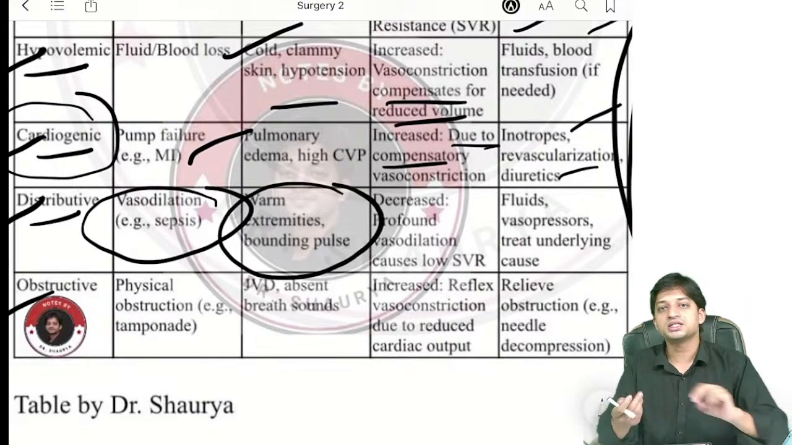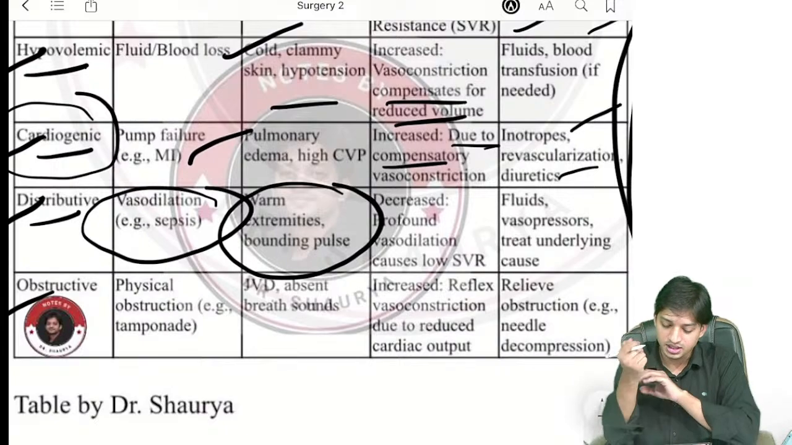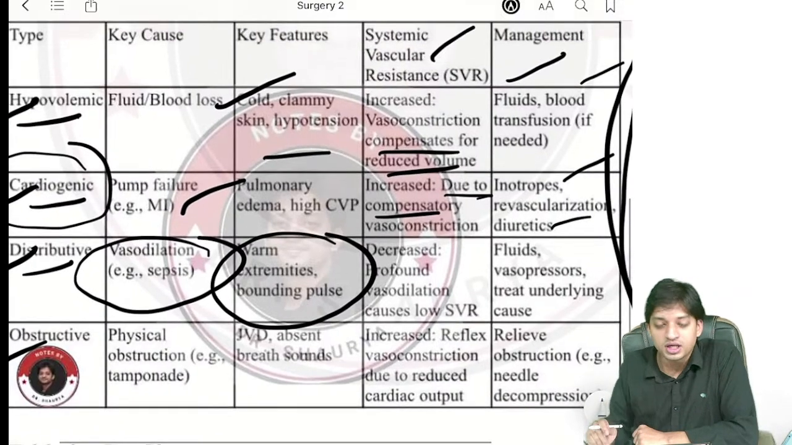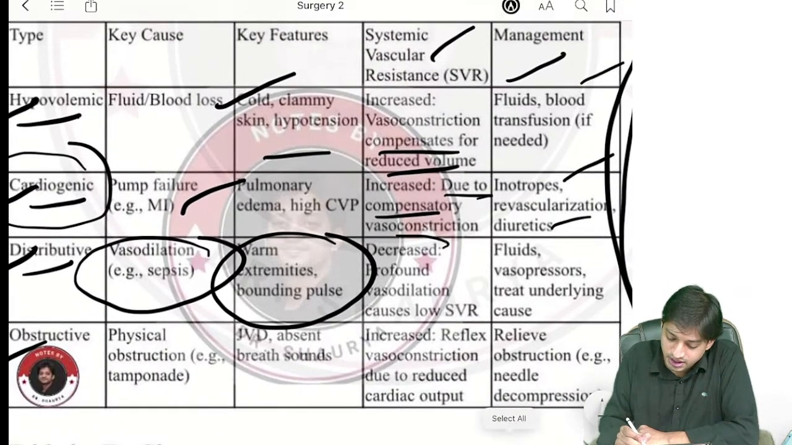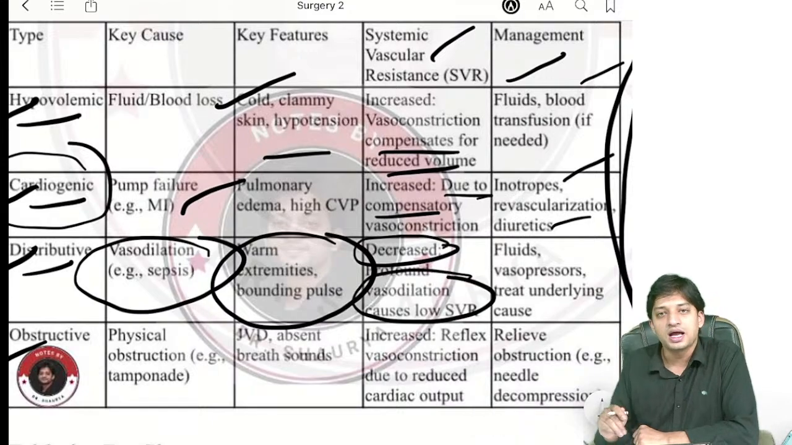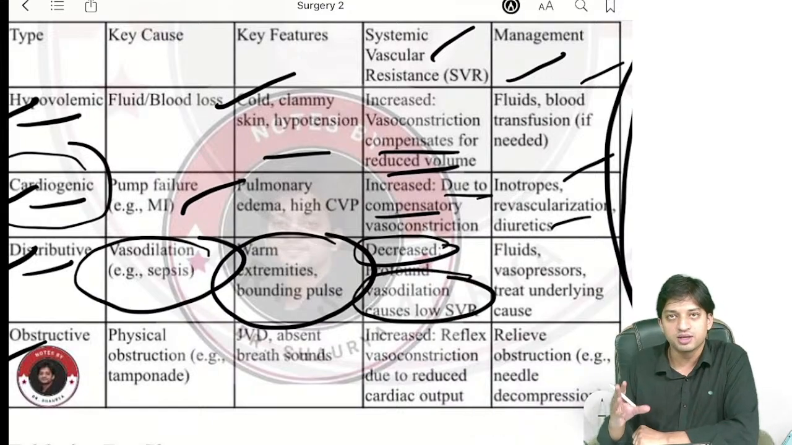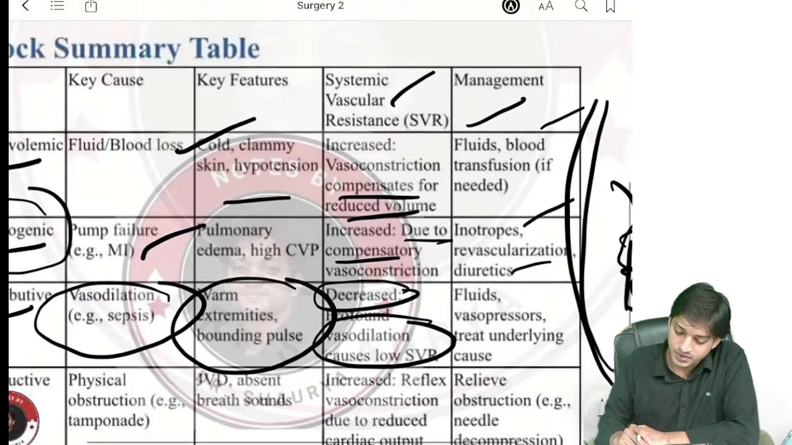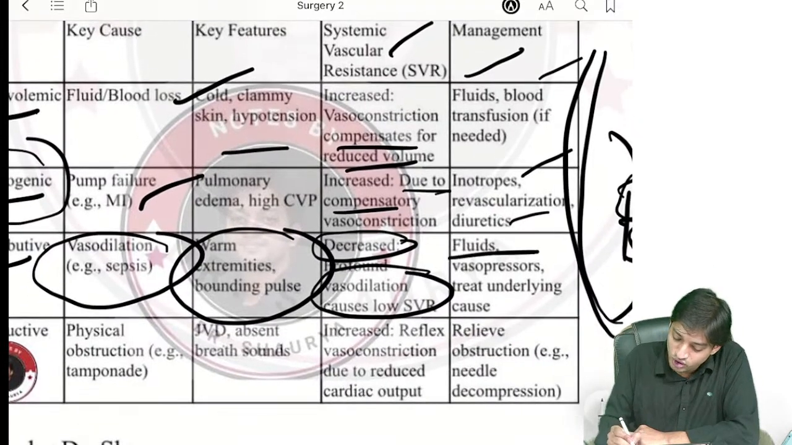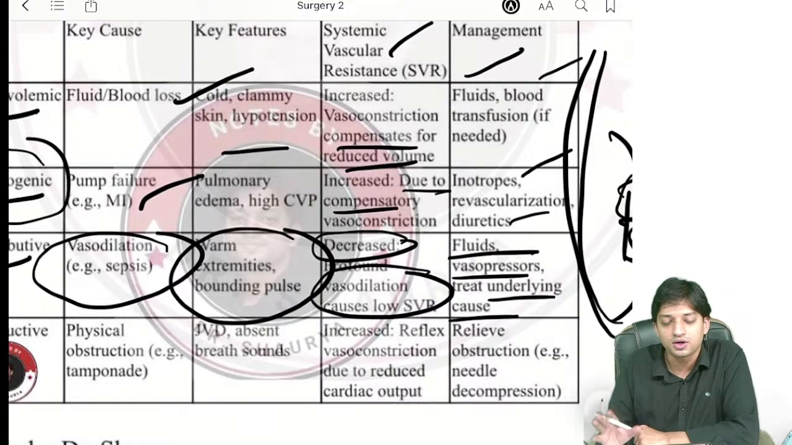Warm extremities and the bounding pulse will be there, right? Systemic vascular resistance, what you will see? Decreased, profound vasodilation, and this will cause low systemic vascular resistance. Now, management: fluids you will give, vasopressors you will give, and treat the underlying cause.